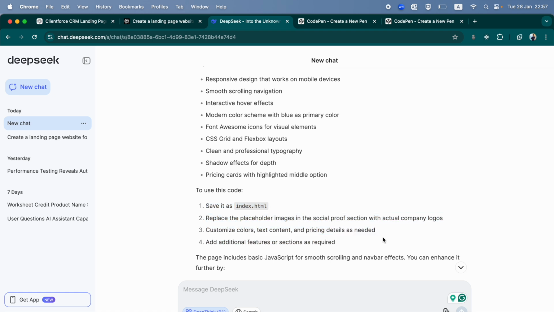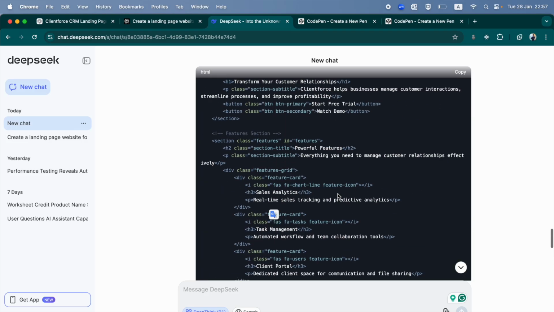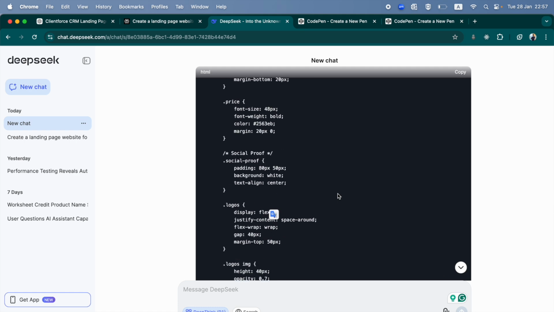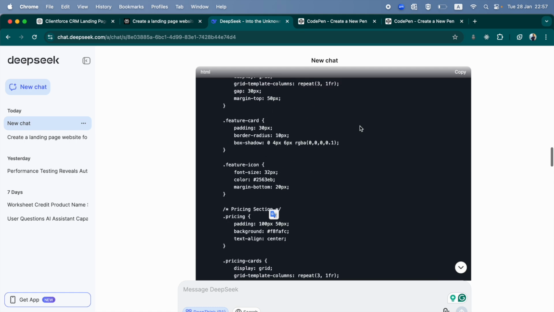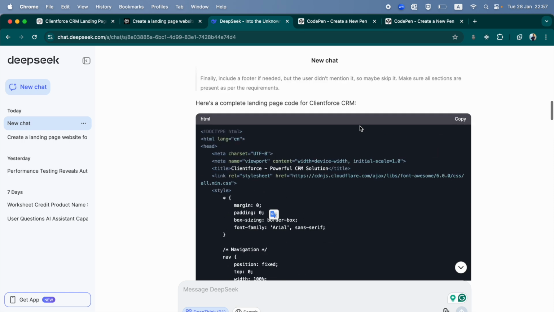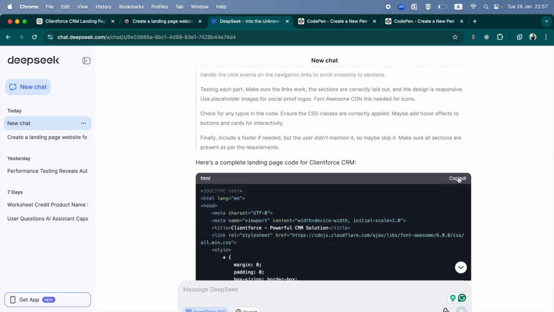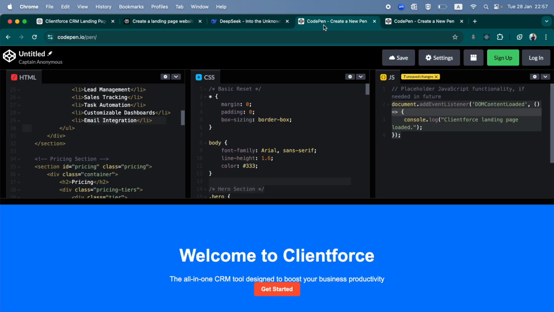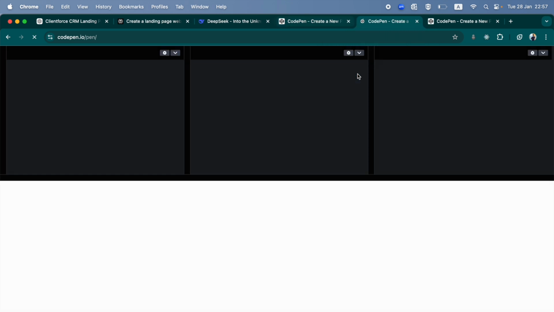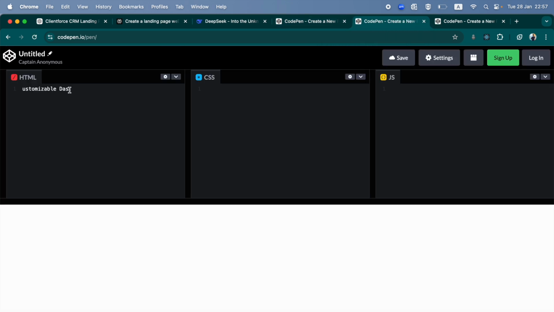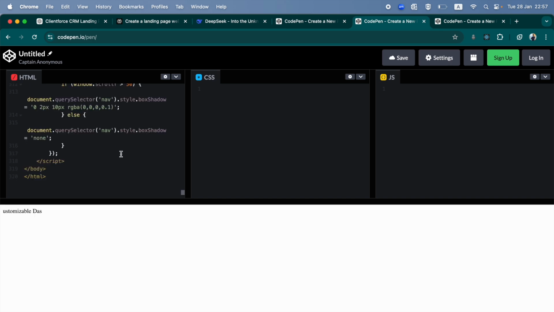So you don't have to necessarily use my code editor. You can open up Notepad or a file that lets you save your file as HTML, and you can save it, and you can open up that file and you will see the website. So what we're going to do is, even though it's not separated into CSS and JavaScript, we should be able to just drop this inside HTML and it should work. So let's copy. Let's make another tab and we drop this.